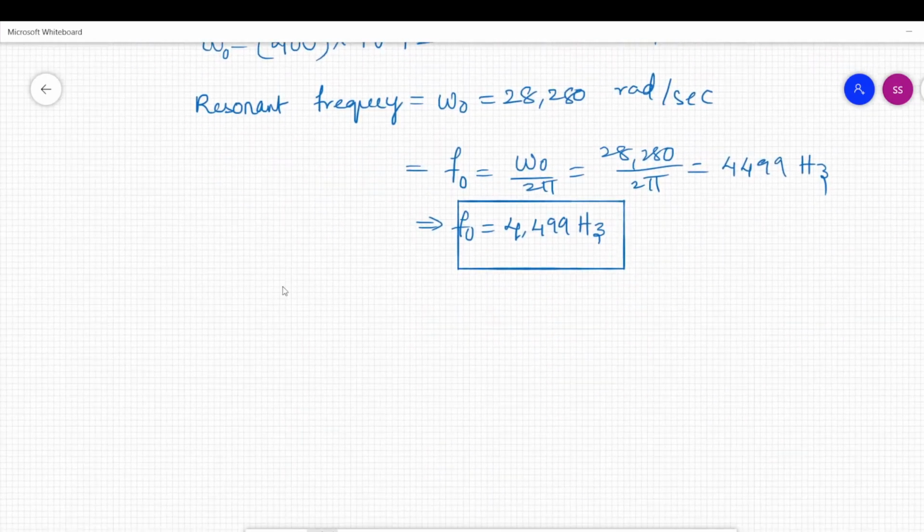At resonance, what is the value of the Q factor?